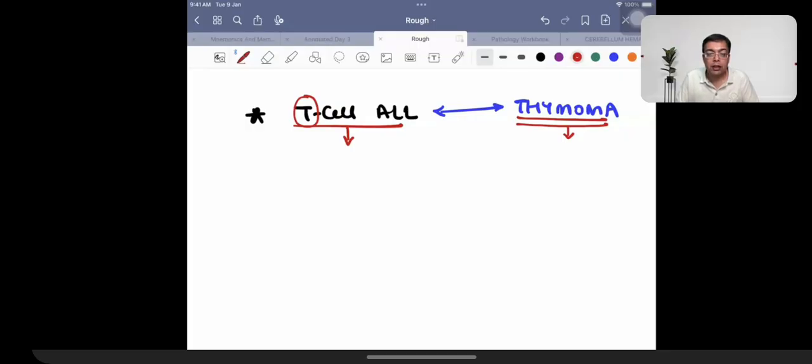So the finding that we need to remember over here is, of course, age group can be one important factor, but we are talking about from the perspective of a histopathological differentiation. From the perspective of a histopathological differentiation, what I want you to remember is, in case of thymoma, when you're looking at the tumor cells, they are going to be cytokeratin positive, right? And when we are talking about the tumor cells in case of T cell ALL, they are going to be cytokeratin negative.